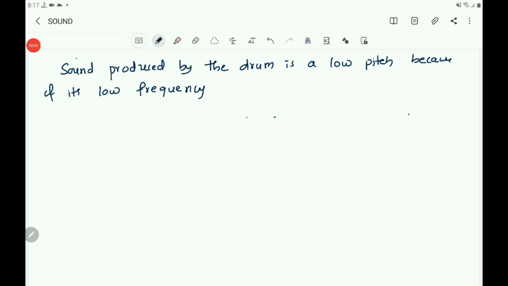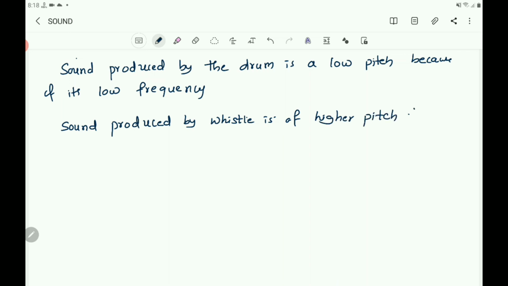Similarly, sound produced by whistle is of higher pitch because of its higher frequency.